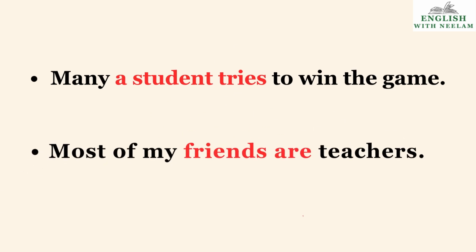Now we see the sentences where we use many and most. Many a student. Student is singular. So the verb will also be singular. Most of my friends. Here friends is plural. So the verb will also be plural. Read the examples. Many a student tries to win the game. Most of my friends are teachers. We will not see many or most. We will see the subject used.